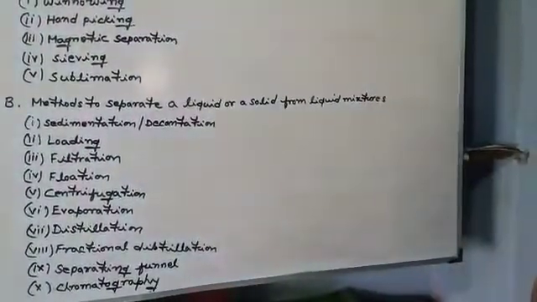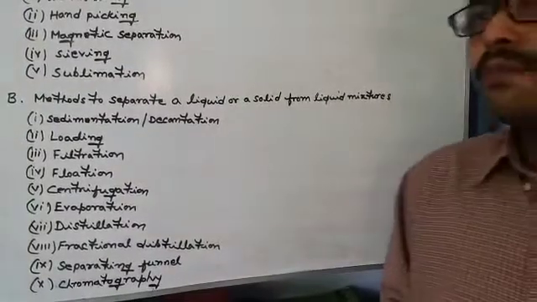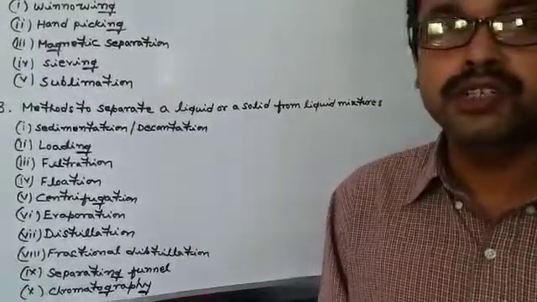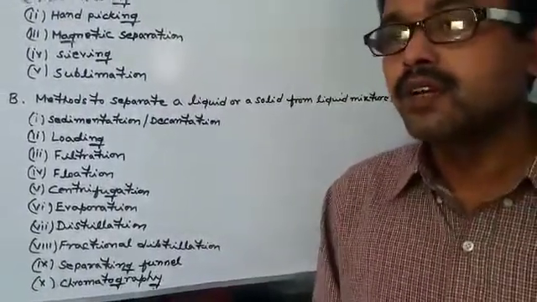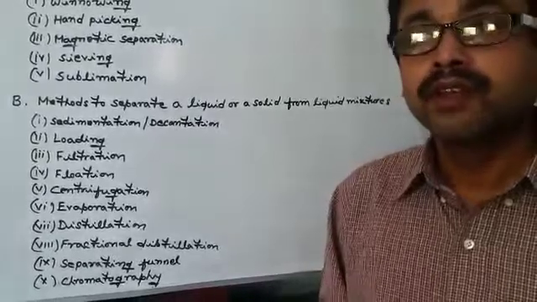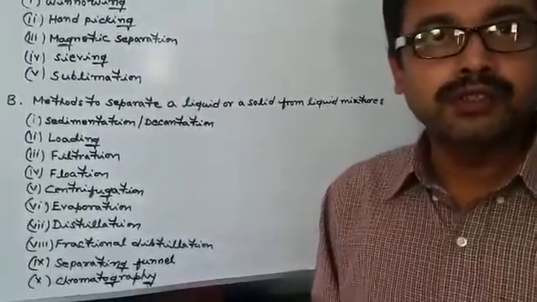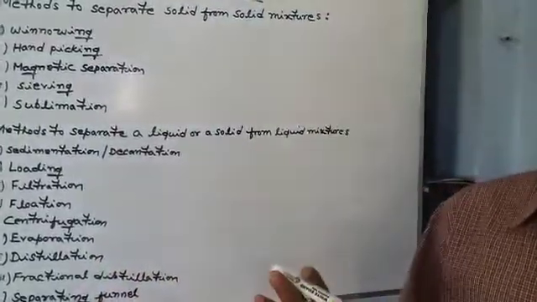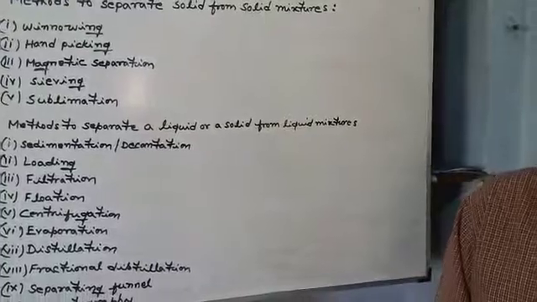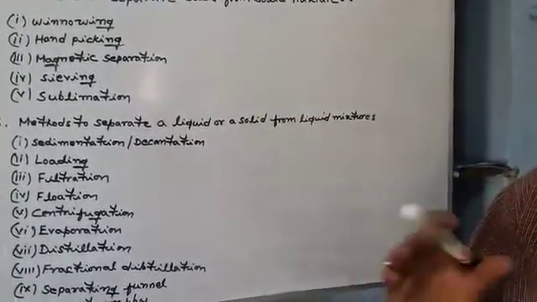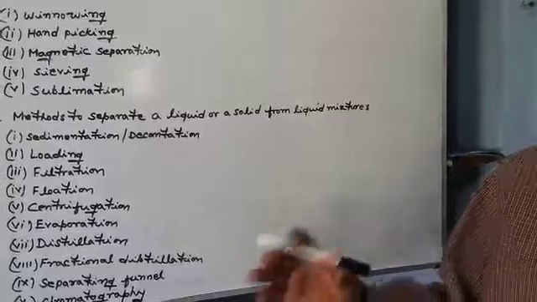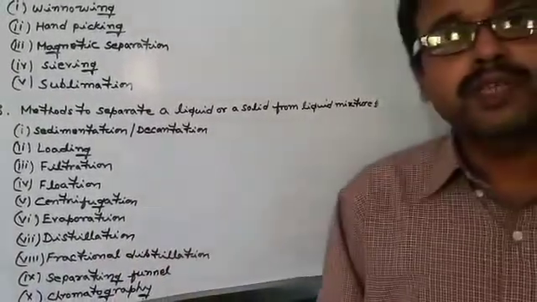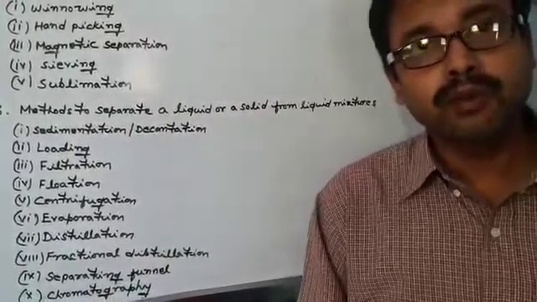So what is distillation? Distillation is a physical method of separation, which is a combination of two physical methods, evaporation and condensation, and by this method we can separate two liquid mixtures. Actually, mixtures containing two liquid components, and it is based on their different boiling points. We can also separate a solid from a liquid by this method, but especially it is engaged in separating two liquids from a mixture on the basis of their different boiling points.